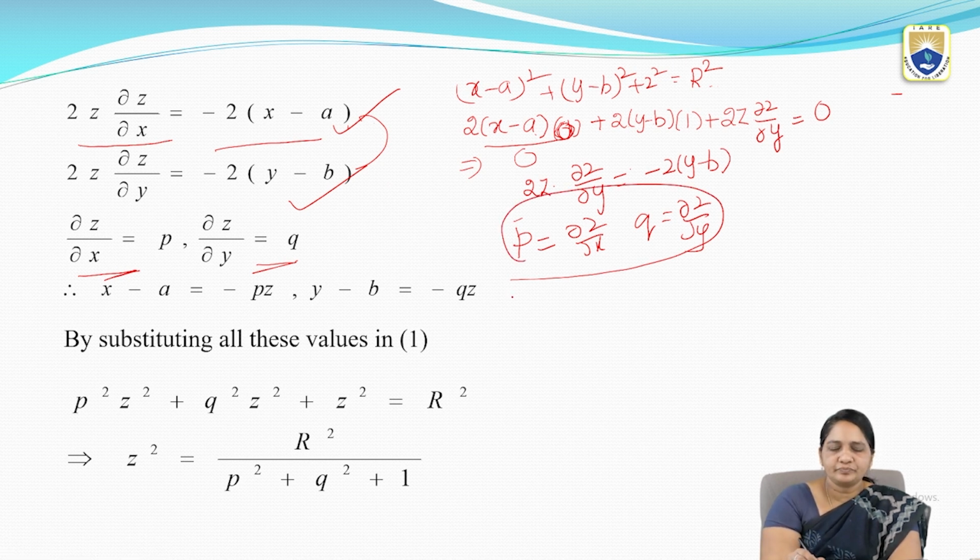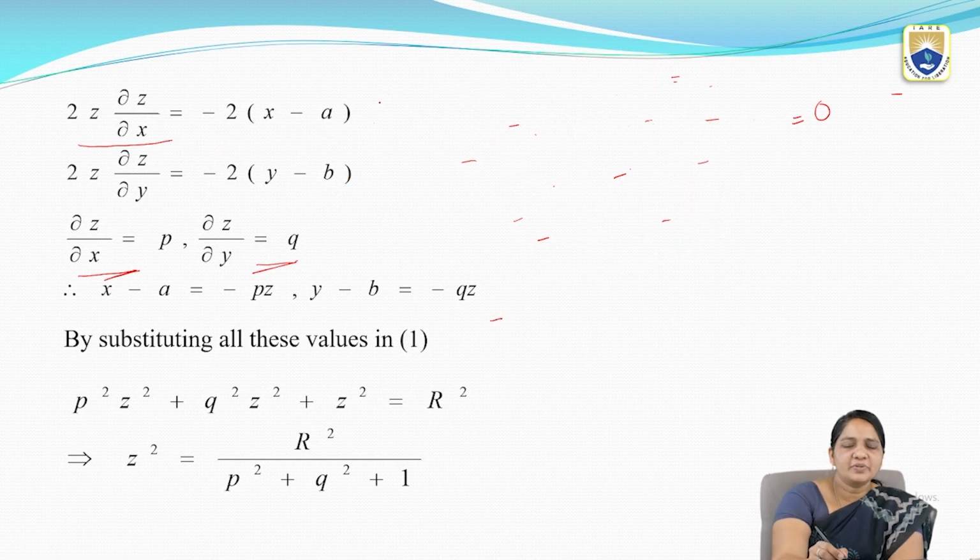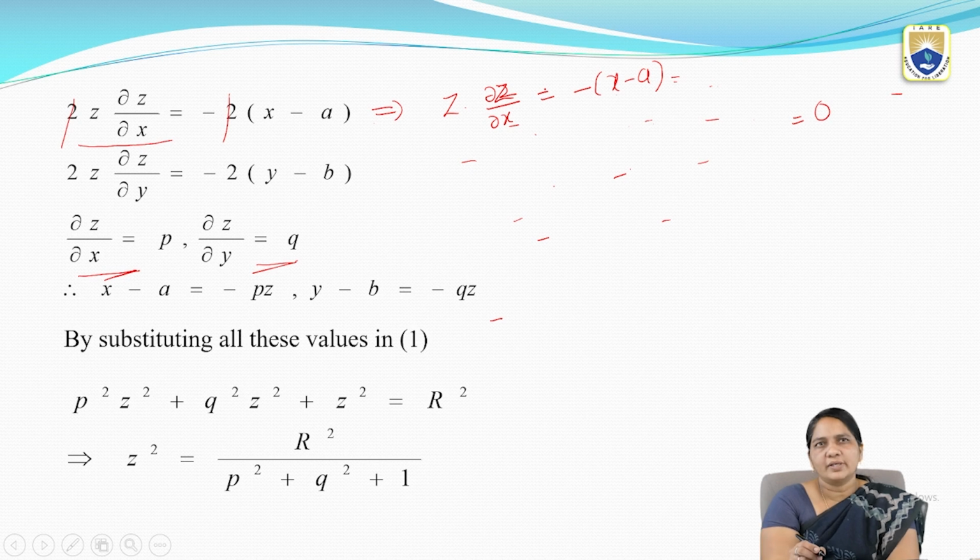From this equation, 2 will be cancelled, so z into ∂z/∂x equals minus of (x − a).